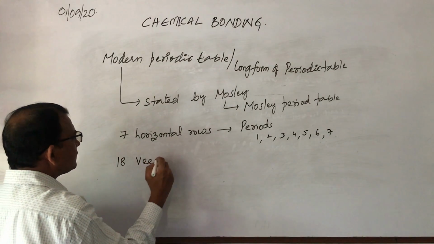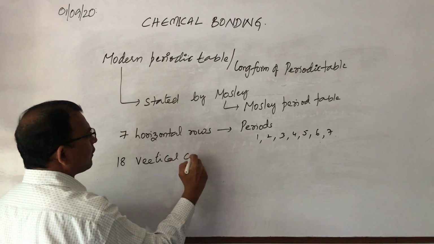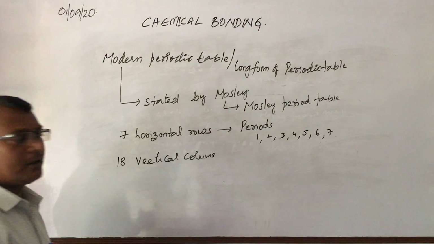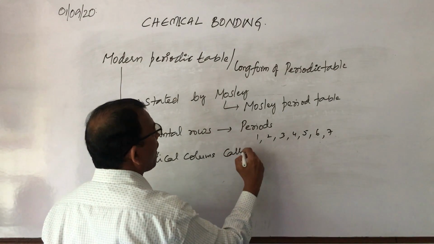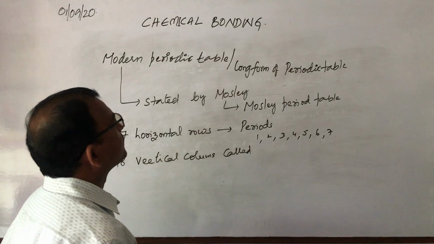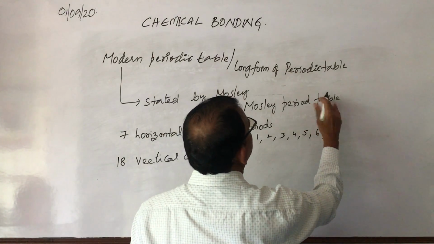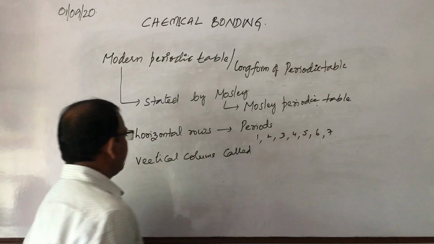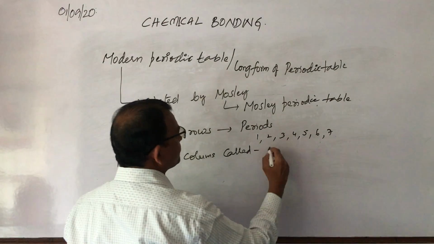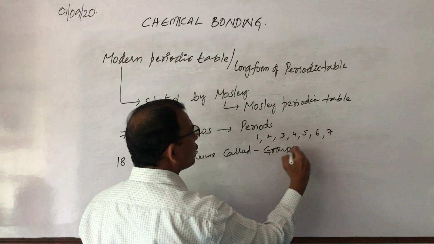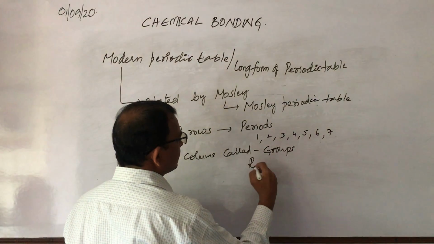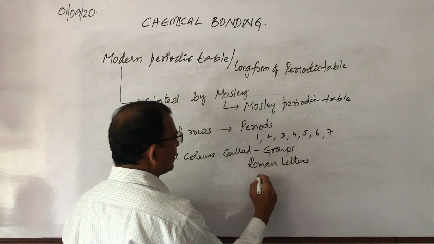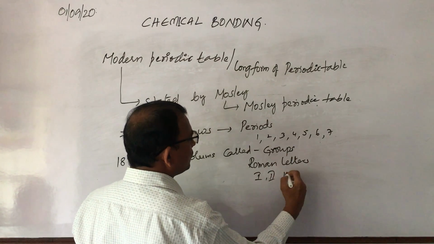You have 18 vertical columns called groups, and these groups are denoted by Roman letters, that is 1, 2, 3.